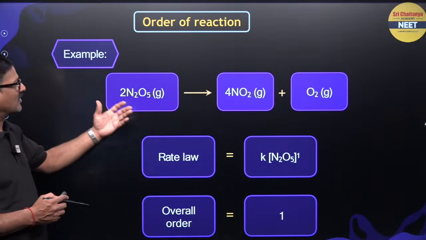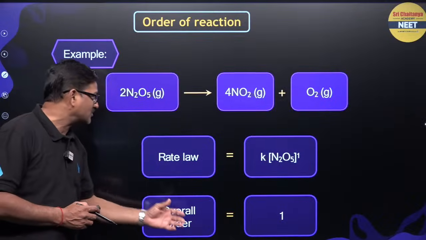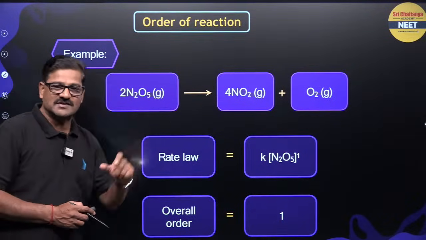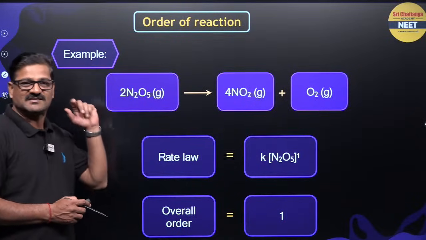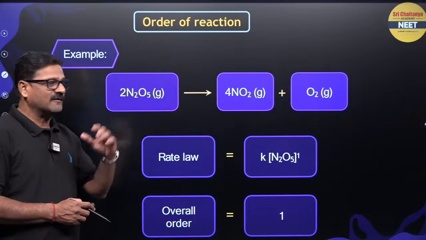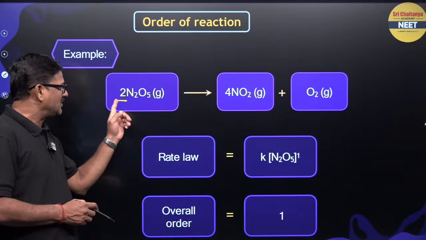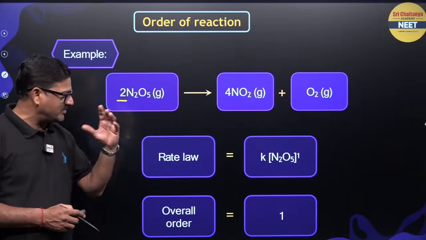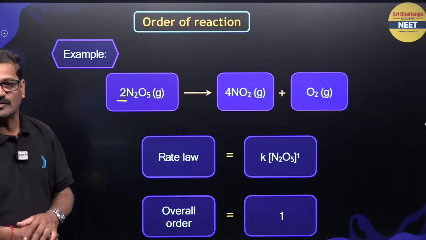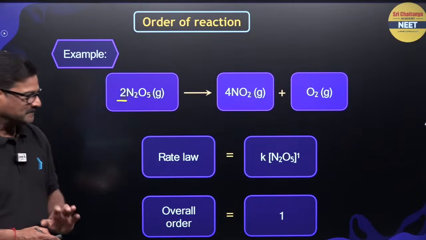So, for example, it could be a first order reaction. N2O5 decomposes to give N2 plus O2; if you balance, 2 N2O5 molecules give rise to 4 NO2. But this 2 is irrelevant; its behavior is going to be rate is equal to K [N2O5] to the power 1.